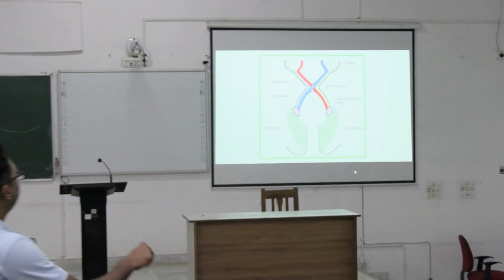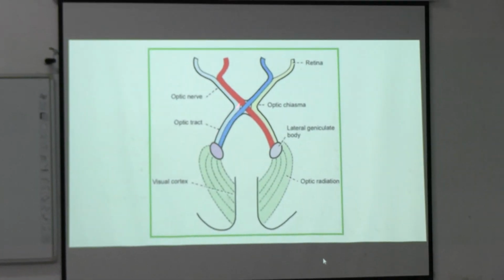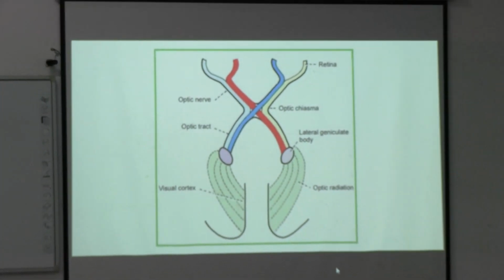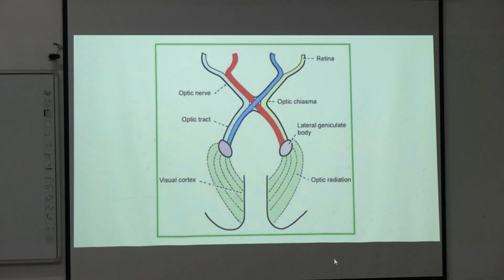Okay? So after the optic chiasma, it is called the optic tract. The optic tract moves to the lateral geniculate body. This part is called the lateral geniculate nucleus or lateral geniculate body. This is a part of the thalamus, right? So this is called the optic tract.